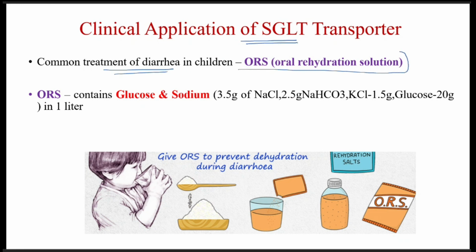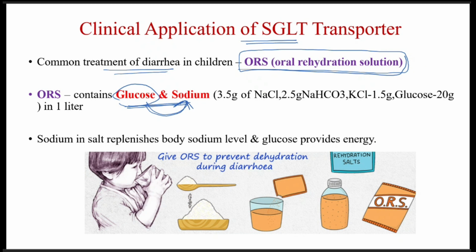One clinical application of this SGLT transporter is in the treatment of diarrhea. Oral rehydration solution is given. Now this ORS solution contains glucose and sodium. For the effective absorption of glucose, it is given along with sodium, so that sodium in the salt replenishes the body sodium level, whereas glucose provides energy. So ORS is the common treatment of diarrhea.